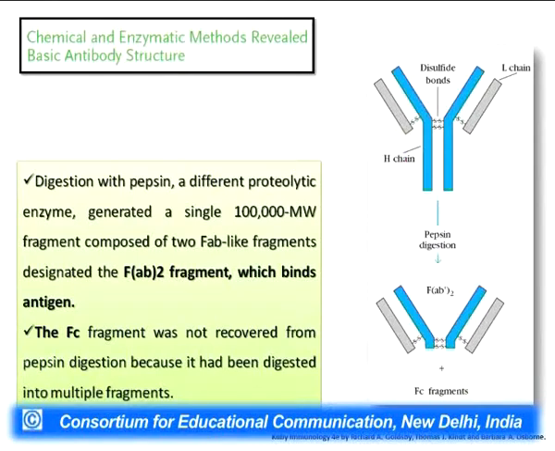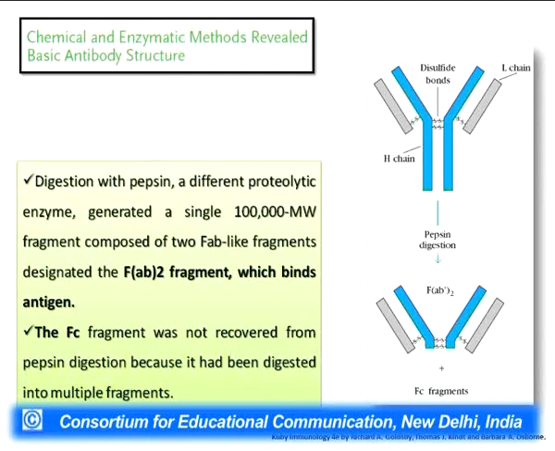So by the pepsin digestion, what the scientists found is there was a FAB fragment, but 2 FAB fragments were combined together, so it was named as F(ab')2. So these F(ab')2 fragments were formed, which bind to this antigen. These fragments are nothing but the 2 FAB-like fragments which are joined together with the help of the disulfide bonds. And along with this fragment, some of the multi-fragment parts of the FC region was also found,